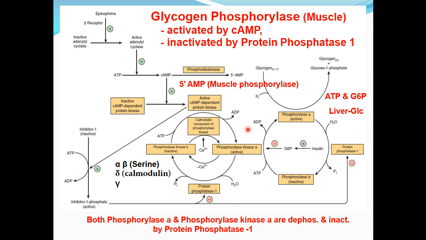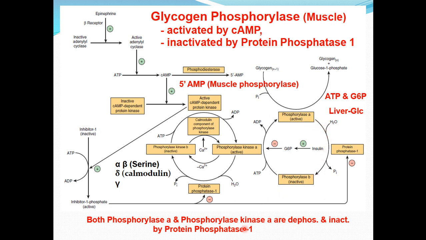This means that when the activation of this takes place, at the same time this cyclic AMP dependent protein kinase causes the inhibition of protein phosphatase here by converting inactive inhibitor 1 to inhibitor 1 phosphate, which is a phosphorylated form and which causes the inhibition of this protein phosphatase 1, and this remains active and this also remains active.